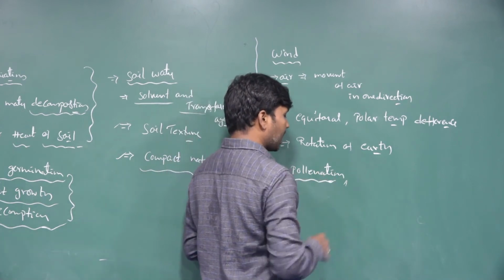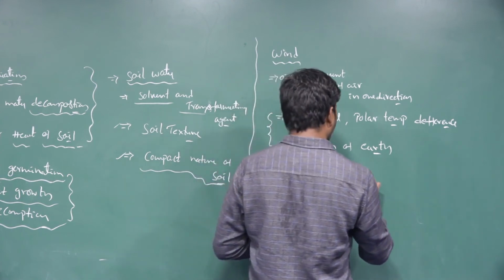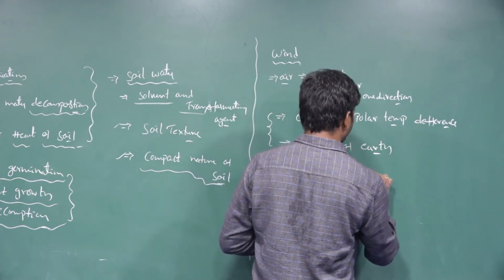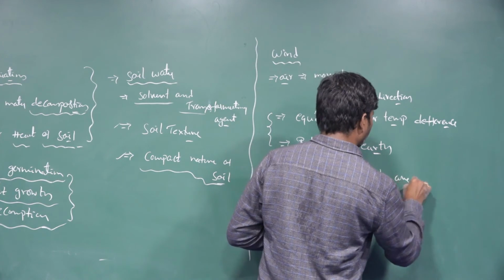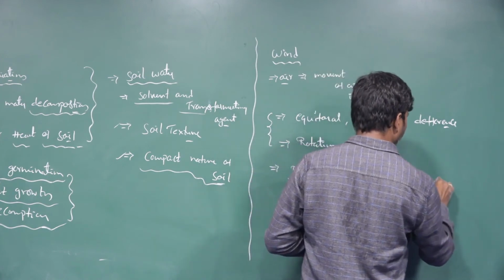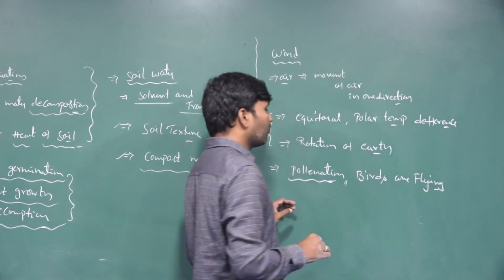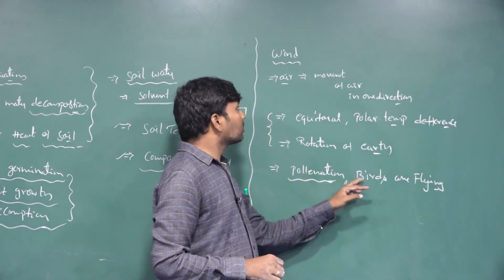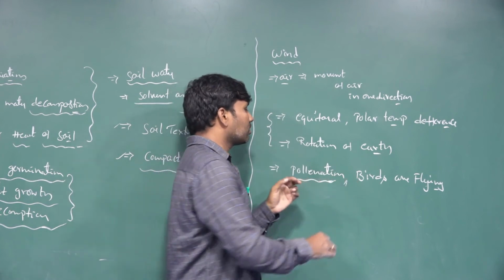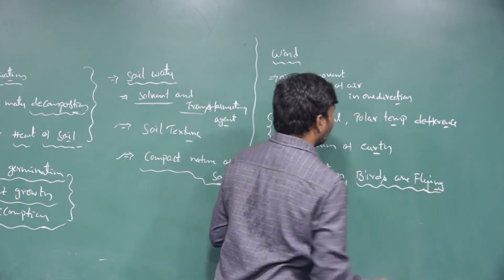Pollination is carried out by the wind and the birds. The flight of the birds is supported by the wind.